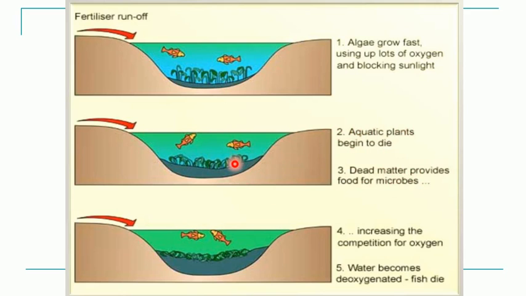Now we know that once there are dead bodies of organisms or plants, they will be broken down by different types of algae and bacteria which are called decomposers or saprophytes. So they will start breaking down the dead bodies of these plant materials, and in this process these bacteria will consume all the remaining oxygen. So this will result in competition for oxygen, and the entire oxygen from this water will be taken up by the bacteria. So that will result in the death of the fishes or other organisms which are present in this aquatic body.